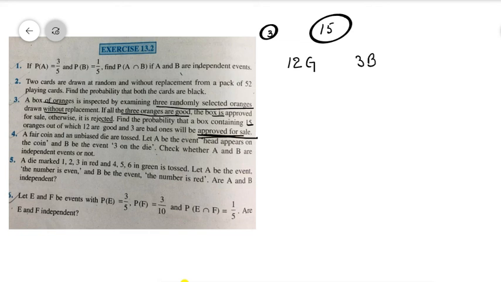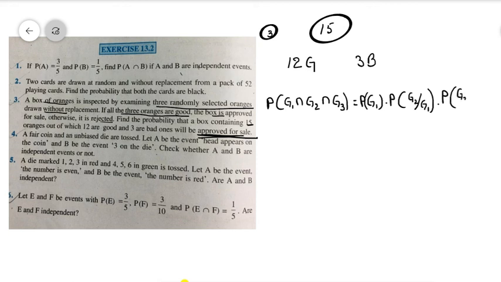When the box is approved for sale? If we get all good oranges, then the box is approved for sale. That's why, in the first draw we have to get a good orange, in the second draw also a good orange, and in the third draw also a good orange. That we can write as the probability of getting a good orange in the first draw, into the probability of getting a good orange in the second draw under the condition the first orange is also good, into the probability of getting a good orange in the third draw under the condition that first we got a good orange and second also we got a good orange. That we have to find.